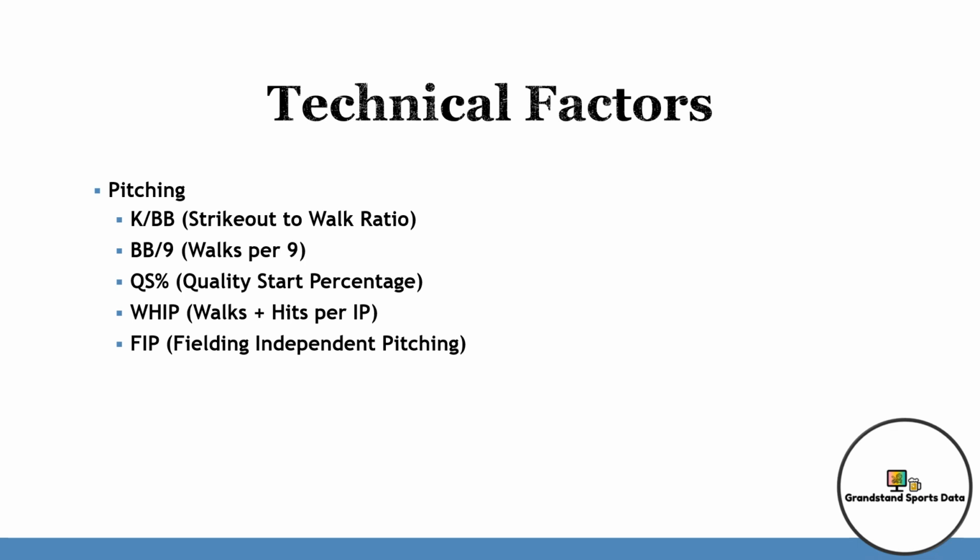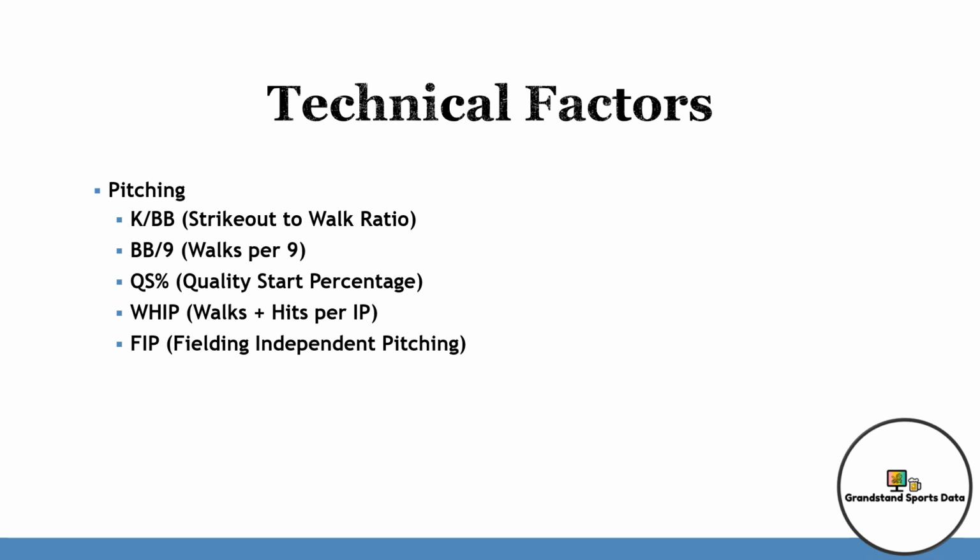The next factor would be WHIP, and this stands for walks plus hits per inning pitched. It is a statistic used to measure a pitcher's effectiveness in baseball. It is calculated by dividing the total number of walks and hits allowed by the number of innings pitched. It is important for handicapping baseball because it can provide an easy-to-understand measure of a pitcher's ability to limit base runners and prevent runs. A lower WHIP indicates that a pitcher is more effective at getting batters out and is thus more likely to win games. This stat is slowly replacing ERA.